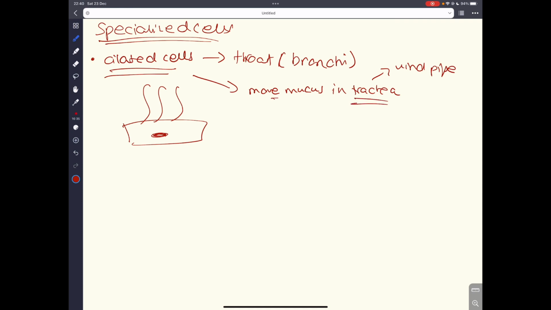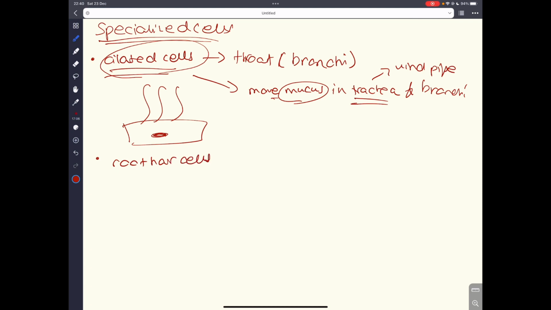It moves the mucus in the trachea away from the lungs, because mucus, remember, is basically a bunch of dead skin cells, a bunch of dead bacteria and stuff. So your body actually has this mechanism in place to remove the mucus. And these very specialized cells, called ciliated cells, do their job in the bronchi.